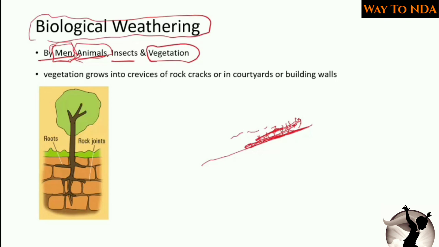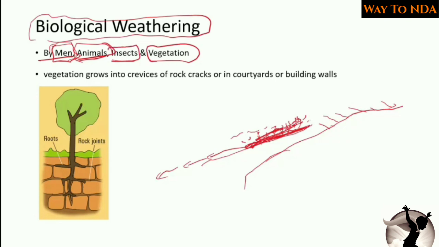And earlier what was happening, this grass had helped the soil to retain itself. But once this grass is eaten, the soil will get loosened up, and after the rain comes, this soil will get carried away and this rock will get exposed to temperature, heat and pressure, and due to this the rock will get weathered. So this is called weathering due to animals.